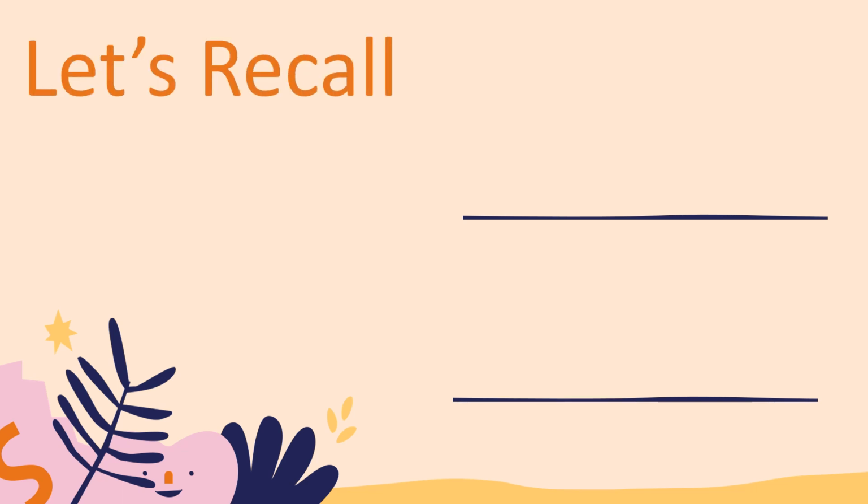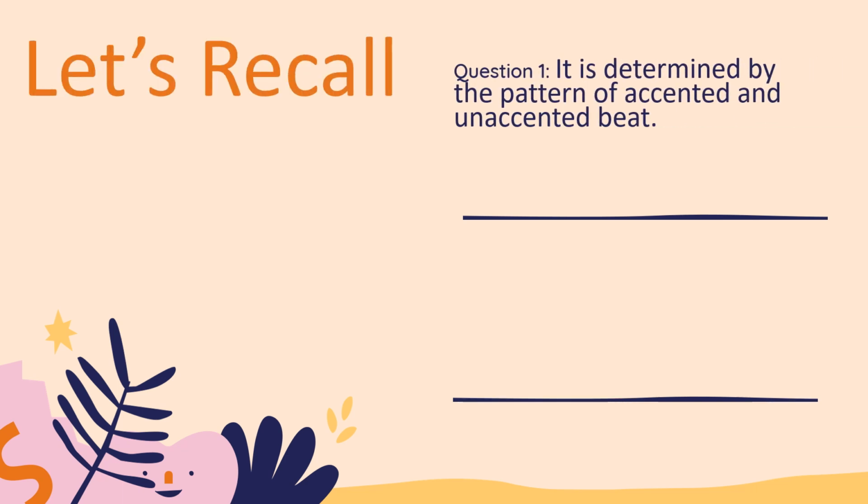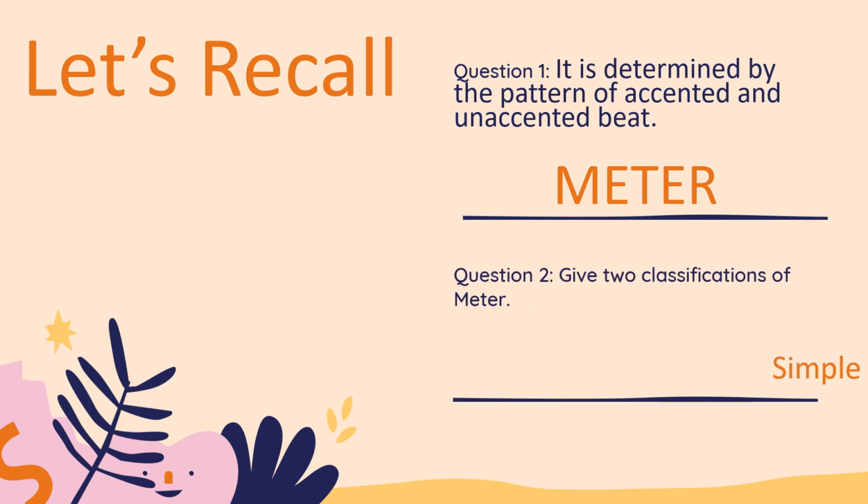Let us recall. Question number 1, it is determined by the pattern of accented and unaccented beat. Very good. This is meter. For question number 2, give 2 classifications of meter. Very good. Simple and compound meter.